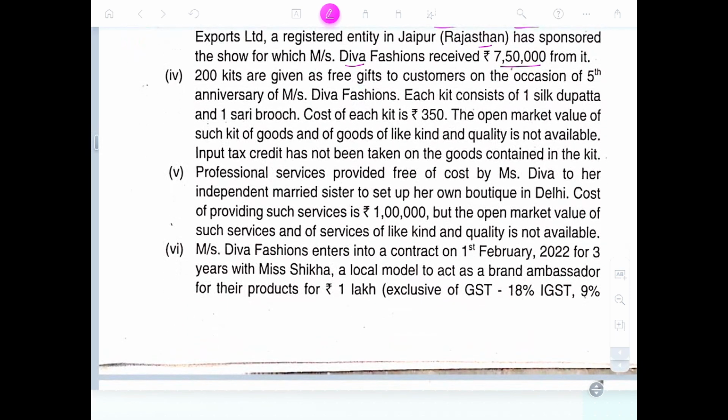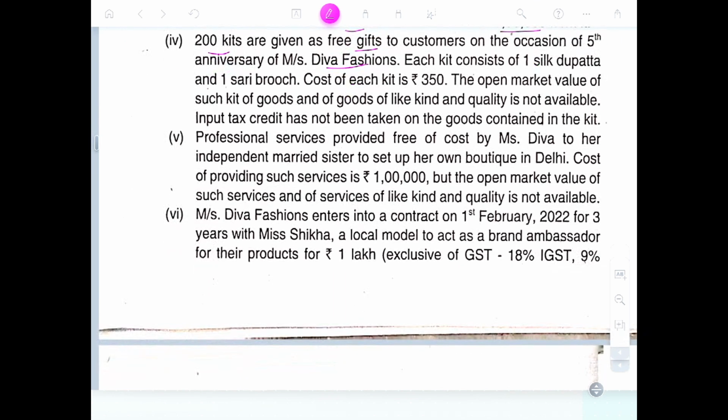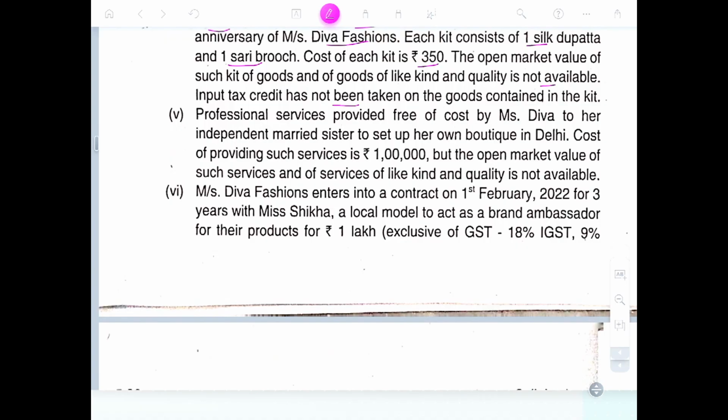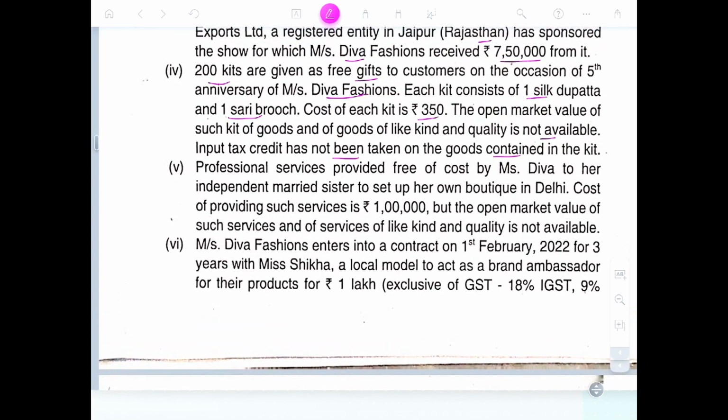So CGST. 200 kits have been given free as gifts to consumers on the occasion of the fifth anniversary of Mrs. Deva Fashion. Each kit is one silk dupatta, one sari, one brooch. Cost per kit 350. The open market value of goods of like kind and quality is not available. Input tax credit has not been taken. So no input tax is related. No, it's not taxable. Not taxable.